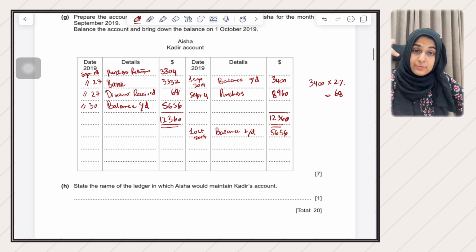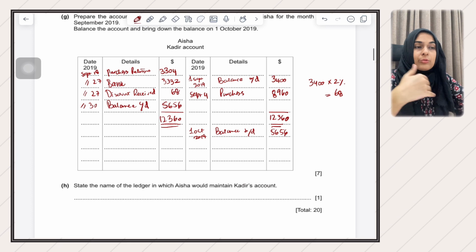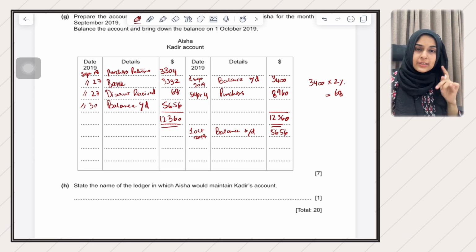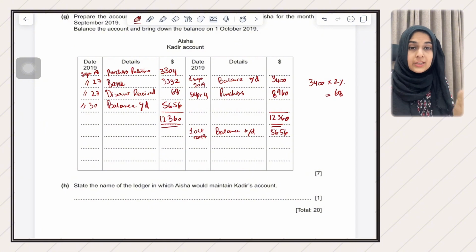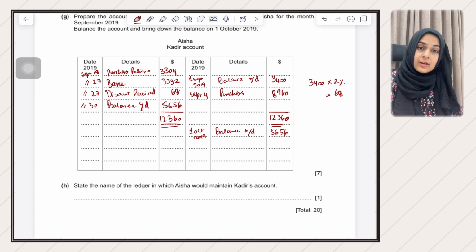This is a fixed format. You guys should know where purchases comes in this T account, where purchases returns comes. So I'll tell you a trick for this. What you guys need to know is that whenever you are purchasing goods, that increases your liability towards the supplier. So what's the double entry for purchasing goods? Purchases account debit, Qadir account credit. So here we are writing purchases on the credit side of Qadir's account, because our liability towards Qadir is increasing if we are purchasing goods from Qadir.